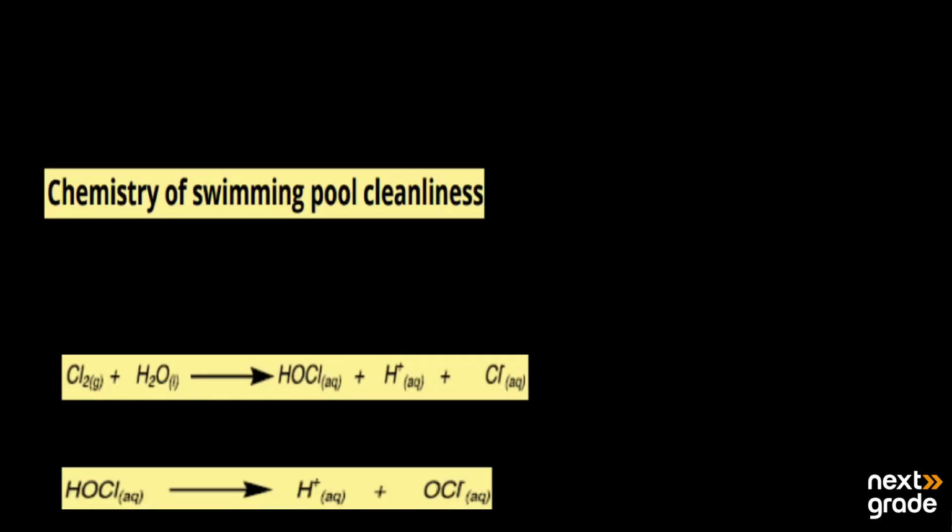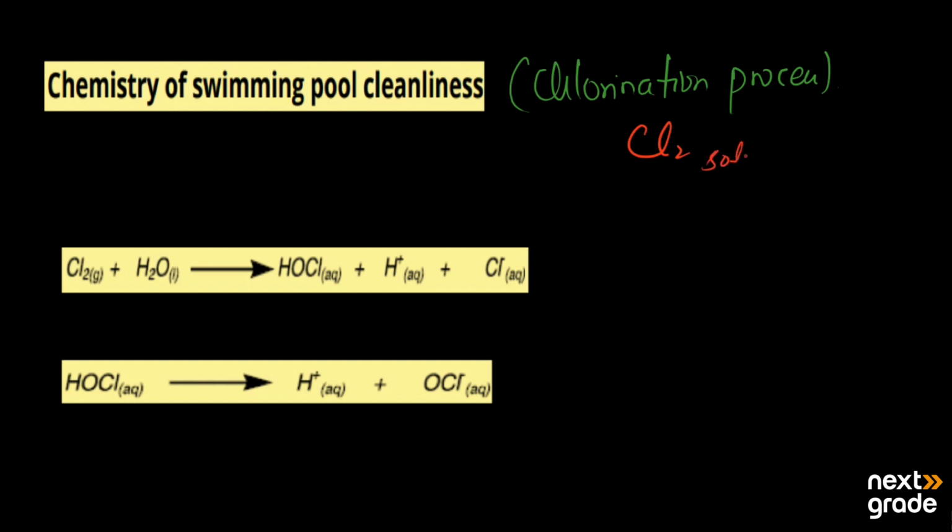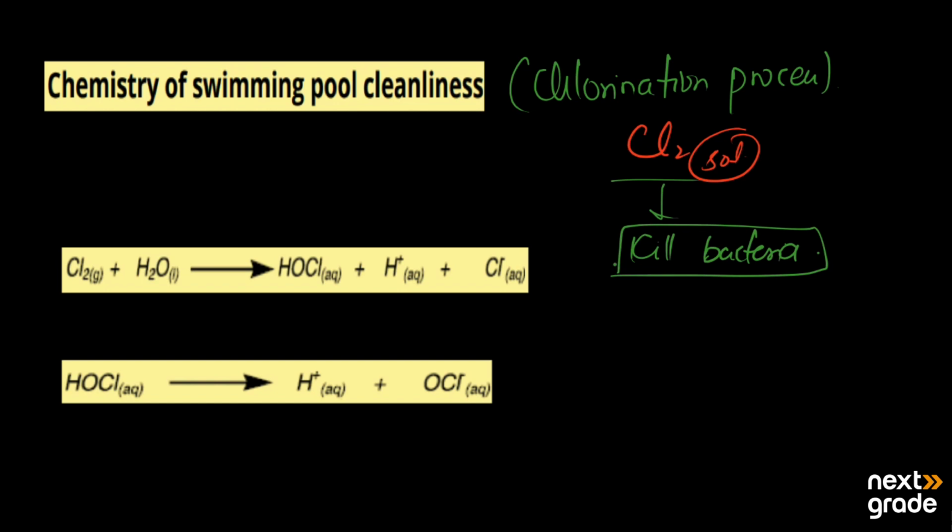At the end, we have the chemistry of swimming pool cleanliness, that is, how we can clean swimming pools. Basically, swimming pools are cleaned by a process known as the chlorination process. So what happens? It is simply the addition of a chlorine solution to the swimming pool water. What does the chlorine do? It kills the bacteria and all the other microorganisms present in the swimming pool's water.